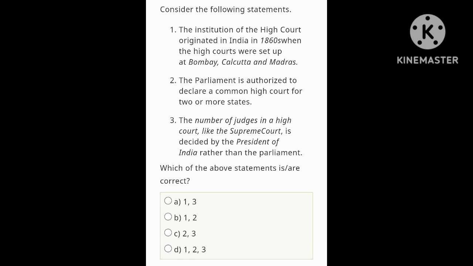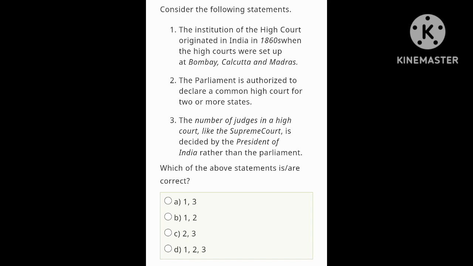Consider the following statements. The institution of the High Court originated in India in the 1860s when the High Courts were set up at Bombay, Calcutta and Madras. Yes, this one is correct. The Parliament is authorized to declare a common High Court for two or more states. Yes. The number of judges in a High Court, like the Supreme Court, is decided by the President of India rather than the Parliament. No, the number of judges in the High Court is decided by the President of India, and in the Supreme Court it is decided by the Parliament. So statement 3 is incorrect.